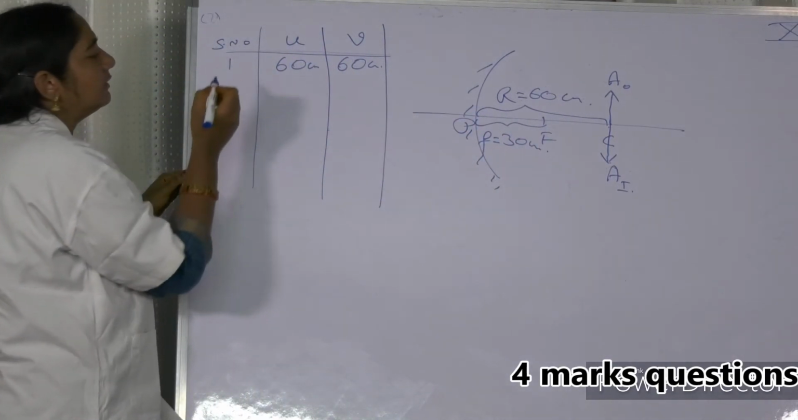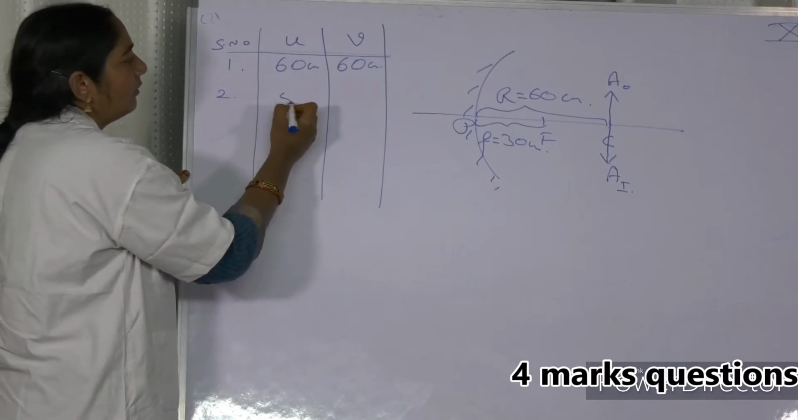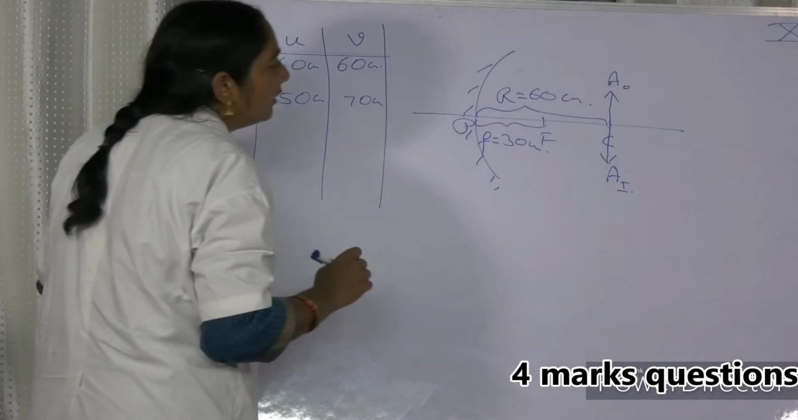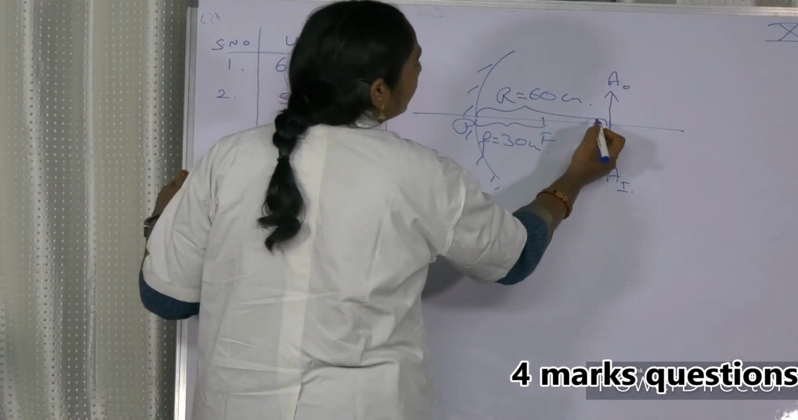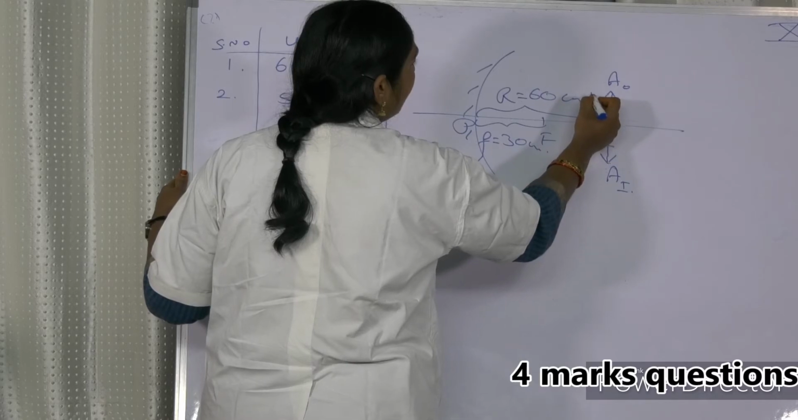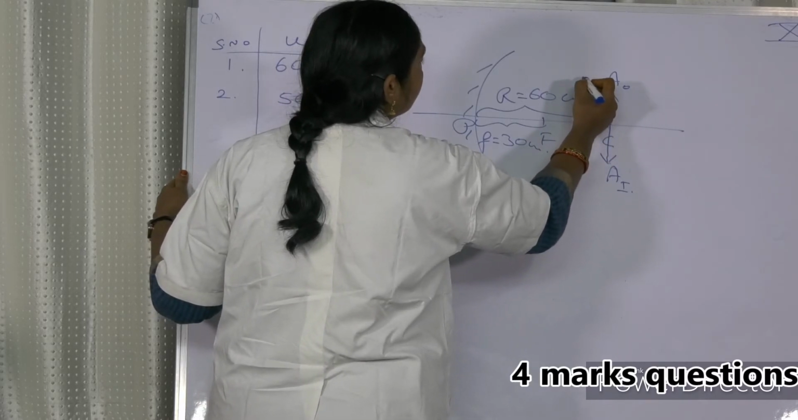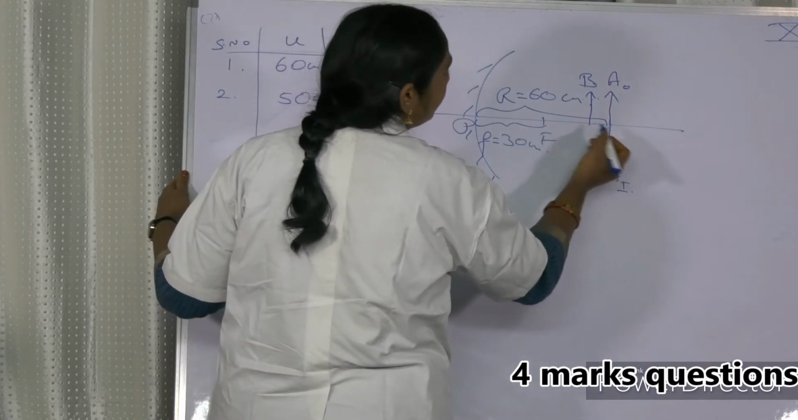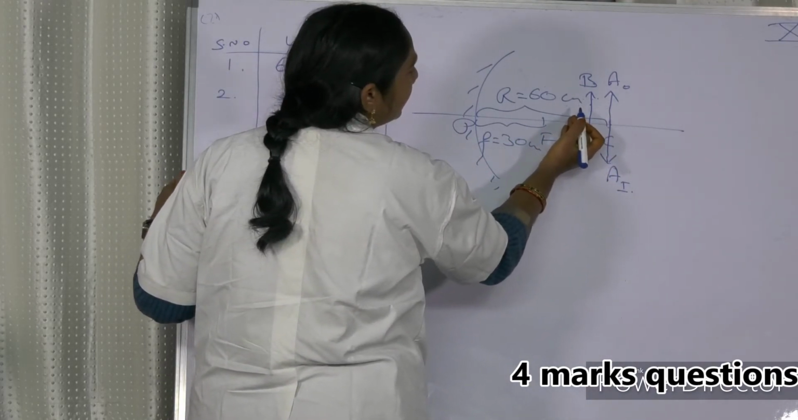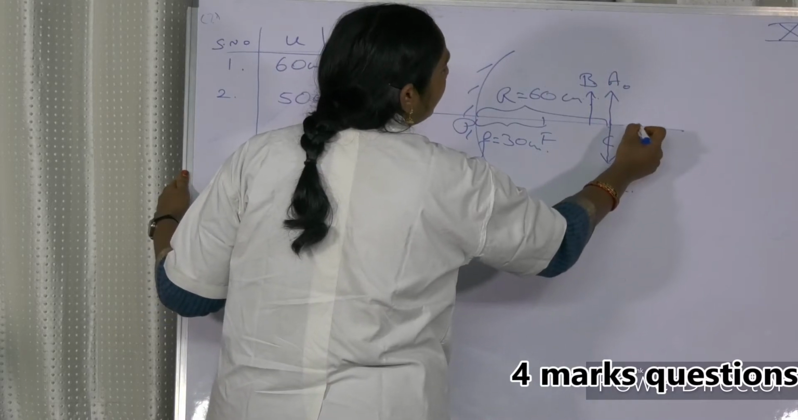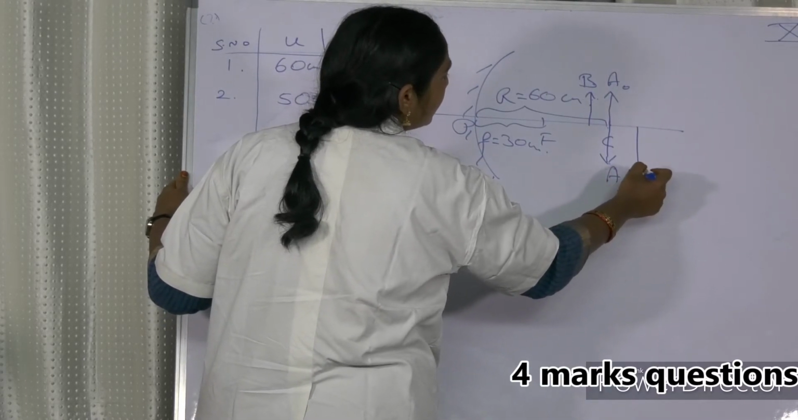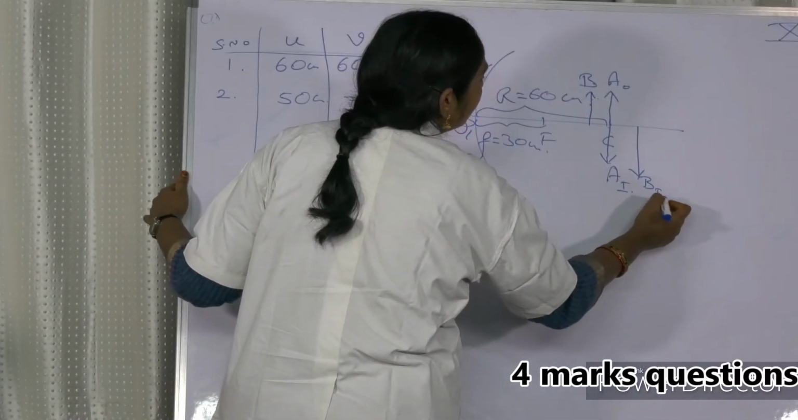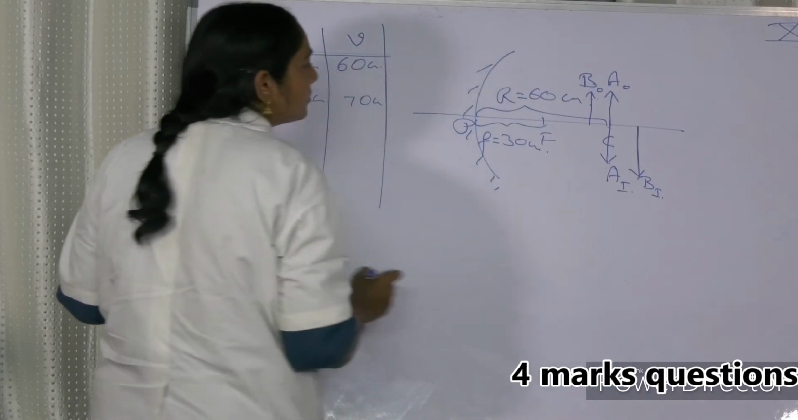Madam, next. Second case. 50 centimeters. See, 50 centimeters means this is 60. Means just a bit. You are now putting a position here. Let us call it position B. If you put it in this position B, then you are getting a slightly magnified image. We are getting it beyond C. So this is the position of the image. This is the object. This is the image.